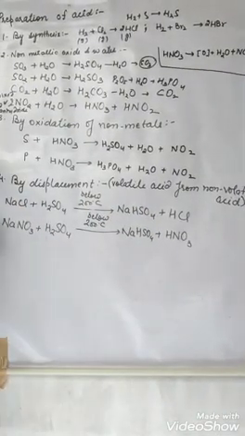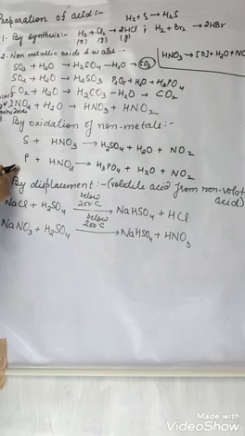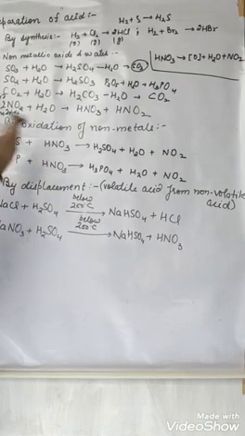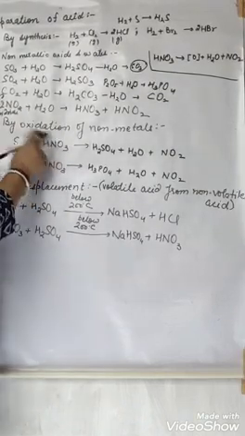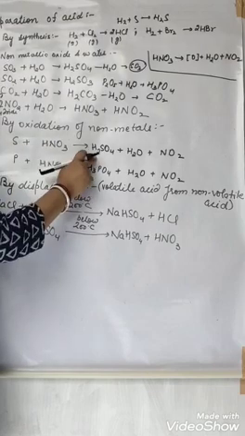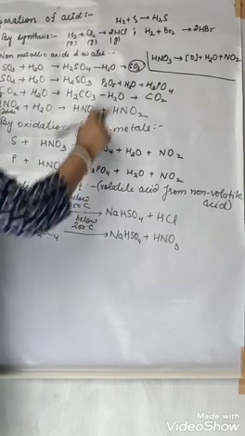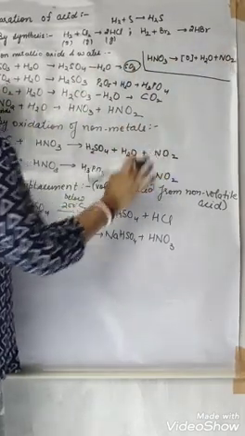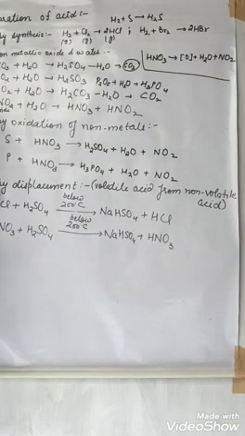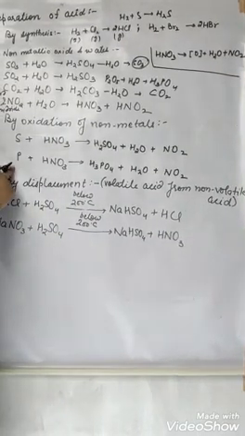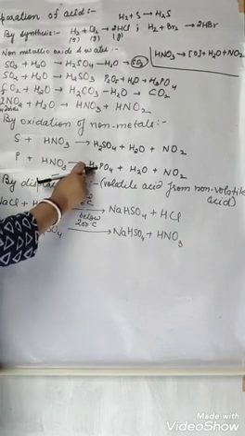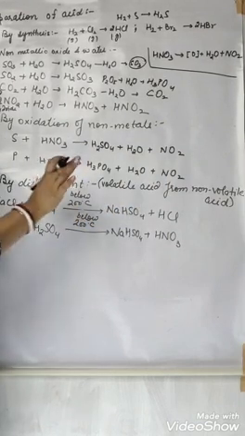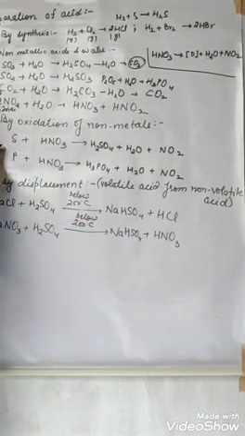By the oxidation of non-metal we have sulfur and phosphorus. We have written HNO3, that is nitric acid, a very strong acid and oxidizing agent. So it will give oxygen to the sulfur and oxidize it to H2SO4, and as I told you, when it breaks down, it will break down into H2O and NO2. This reaction also you have to learn. Phosphorus and nitric acid give phosphoric acid, when it breaks down into nitrogen dioxide and water. This is all reaction. Its balancing is a little bit tough.